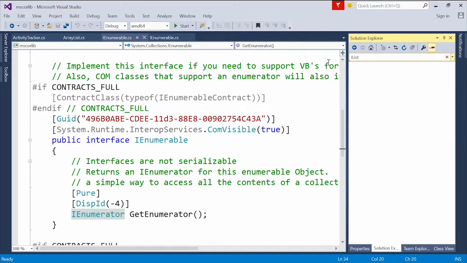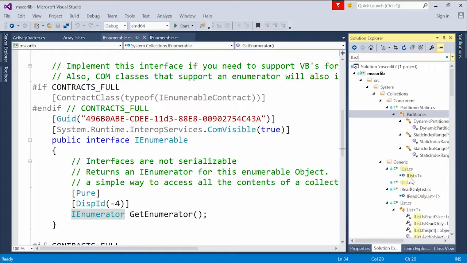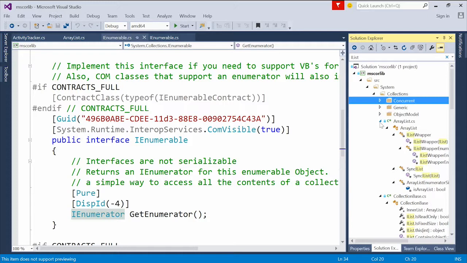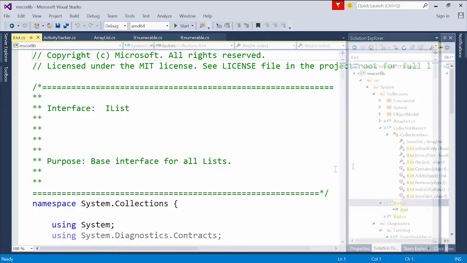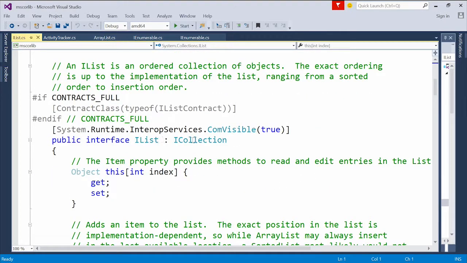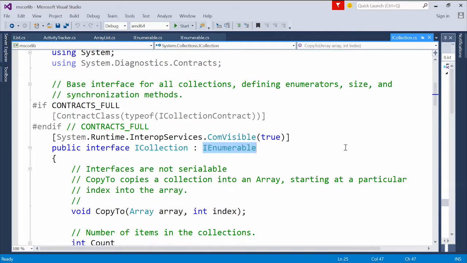And I sort of waved my hands a little bit when we looked at ArrayList because it implemented IList. So when we work through different things, we're going to want to say that, you know, there's more things I want to do with a sequence. So there's much more in there. So let's look at this from the other end. If I look at IList, which outside of the generic, I should be able to find the other collections to show me the IList interface. And we can see that this inherits from ICollection. And if we go to ICollection, you notice that it inherits from IEnumerable.